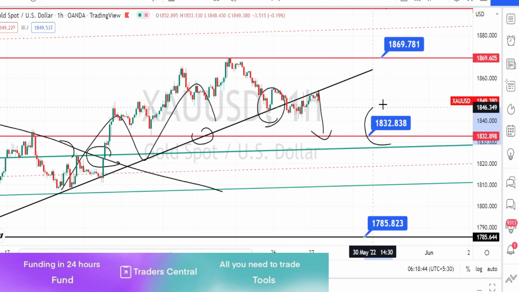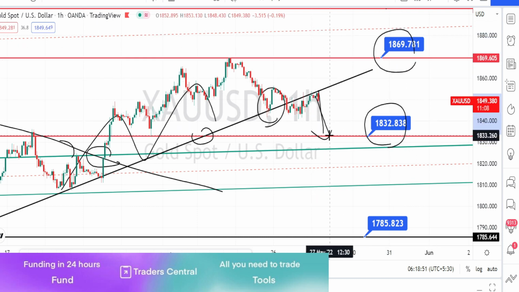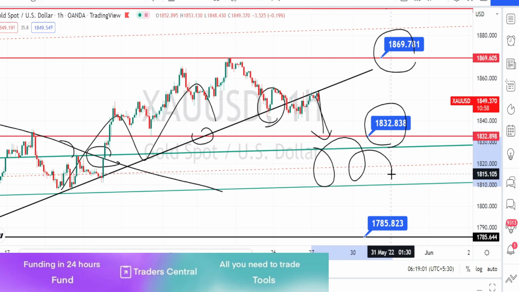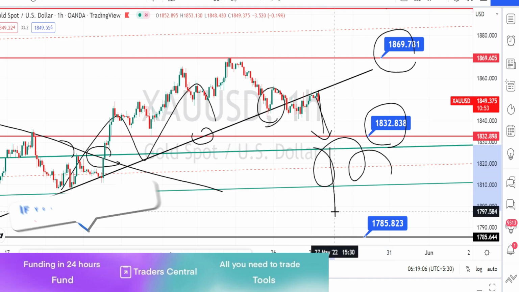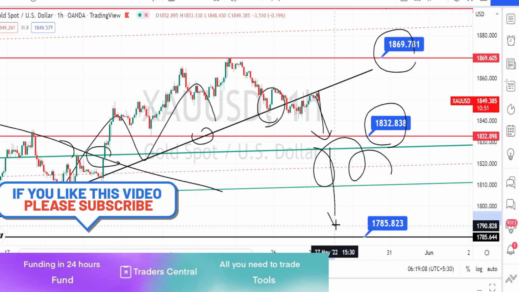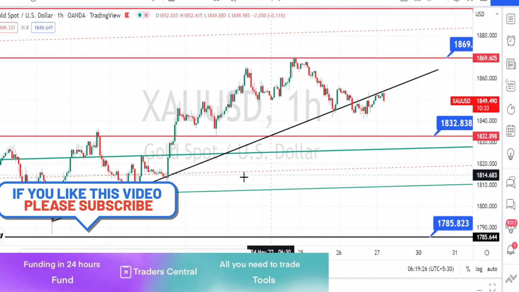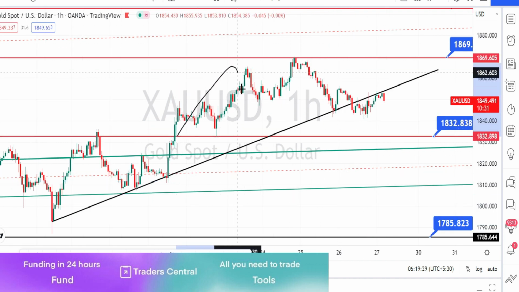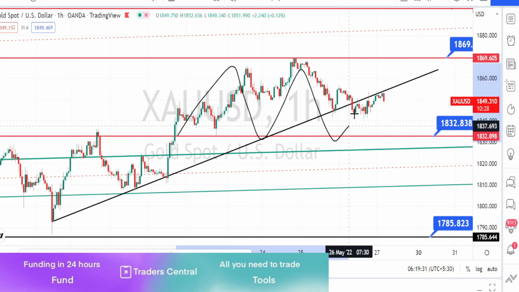We have the higher time frame support line over here and the resistance line over here. So we can expect the price action to retrace and take support at the support level of 1832, and we have the higher time frame bullish channel pattern running over here. So it has to break this bullish channel pattern support line also in order to fall further on the bearish side trend reversal. So currently when we look at the price action, it is trading between this resistance and support level. It is on a sideways market for now.